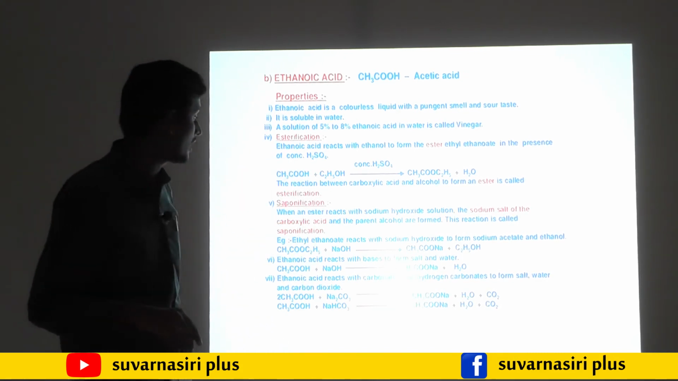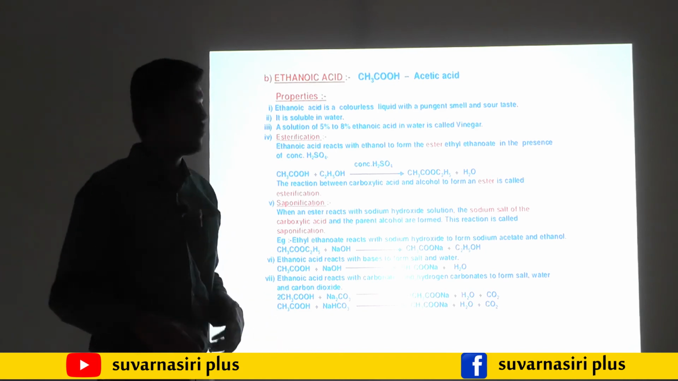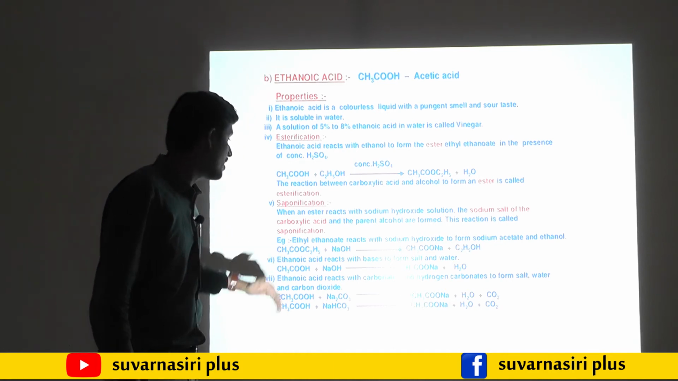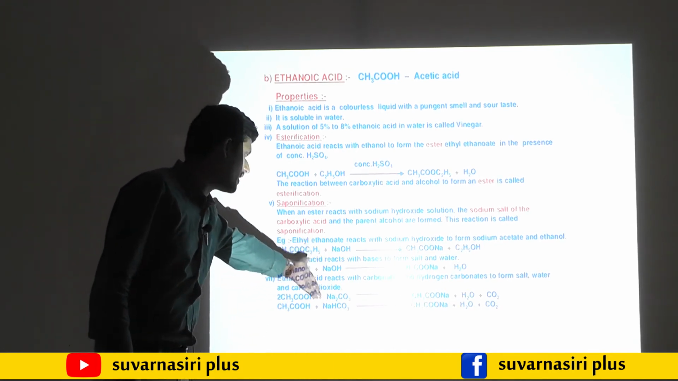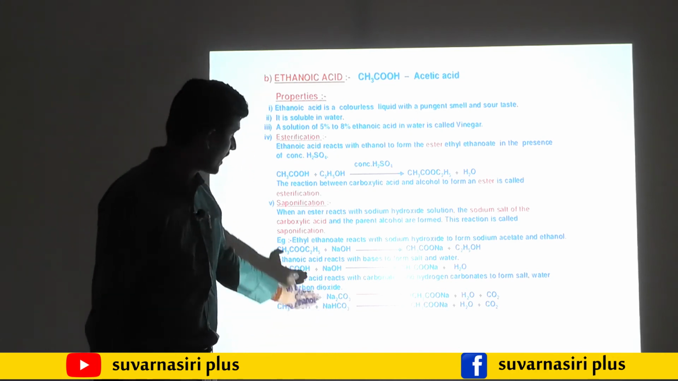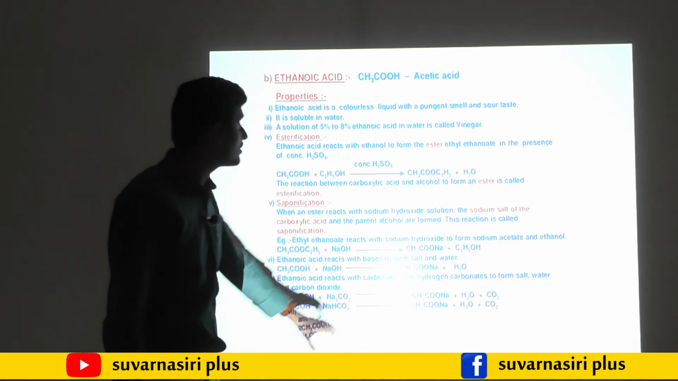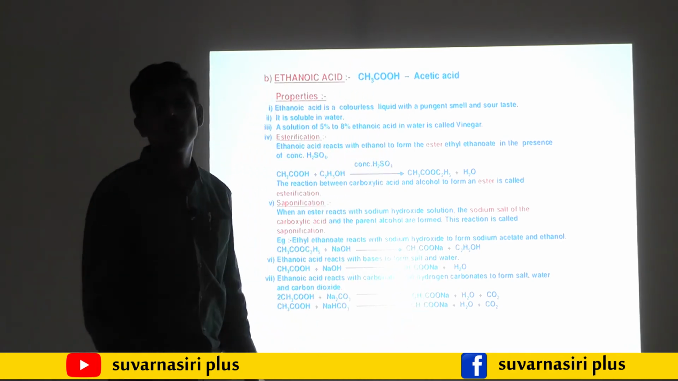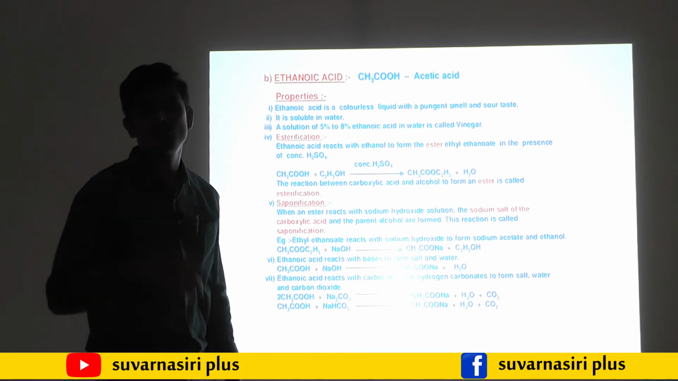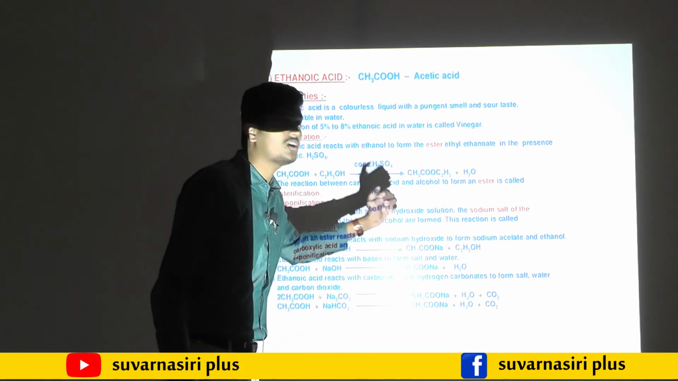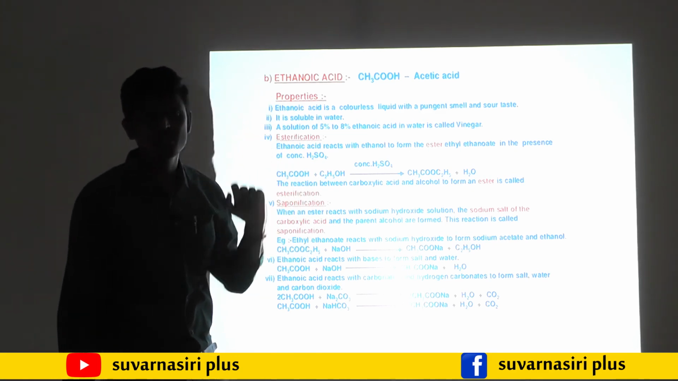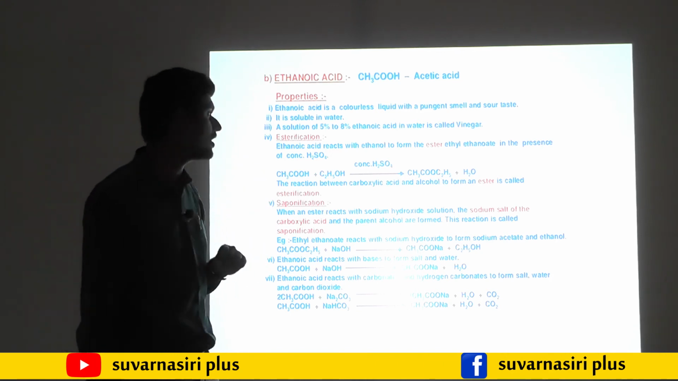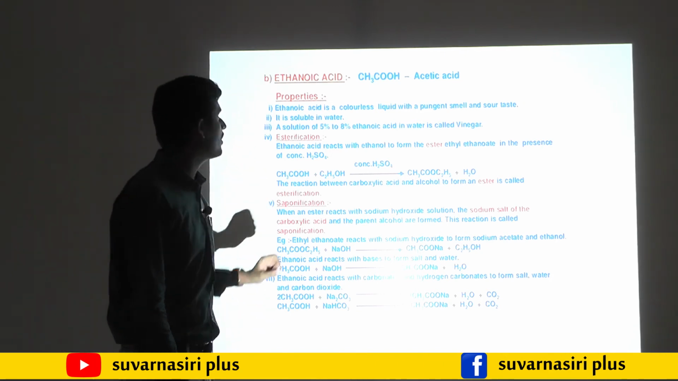Why is sodium acetate formed so many times? Why are we preparing sodium acetate from the ester, from ethanoic acid, and from bases like sodium hydroxide, sodium carbonate and sodium bicarbonate? Because this sodium acetate, CH3COONa, is nothing but your soap, the soap we use in our day-to-day life. So this is all about ethanoic acid.